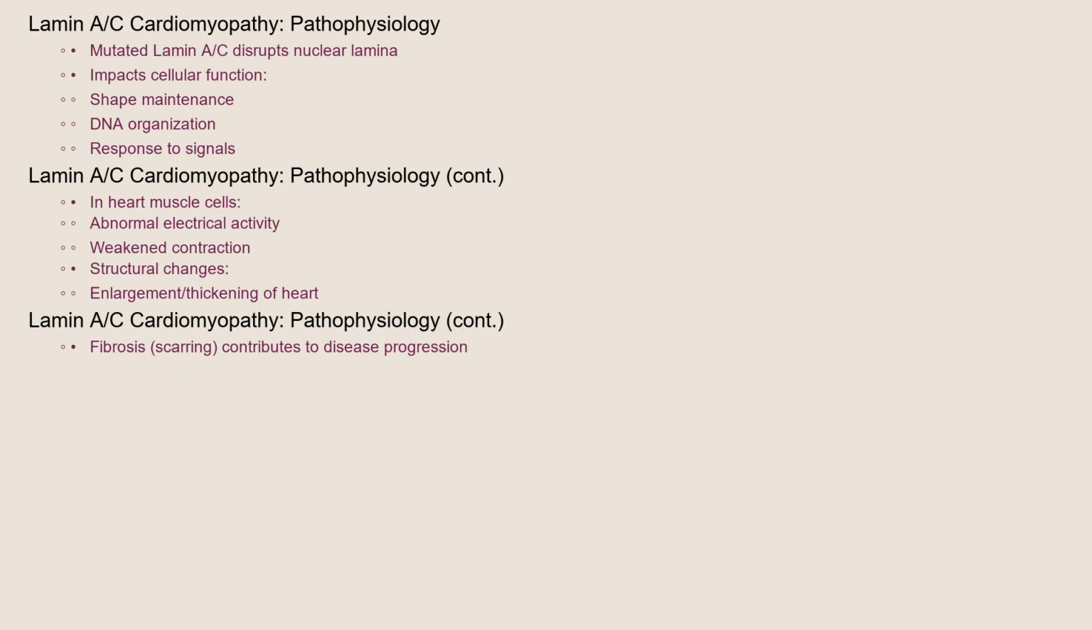The pathophysiology of Lamin cardiomyopathy is complex. The mutated Lamin AC proteins disrupt the structure and function of the nuclear lamina. This impacts the cell's ability to maintain its shape, organize its DNA, and respond to external signals. In heart muscle cells, this leads to abnormal electrical activity, weakened contraction, and ultimately, structural changes characteristic of cardiomyopathy, like enlargement and thickening of the heart muscle. Fibrosis, or scarring of the heart tissue, also contributes significantly to the disease's progression.